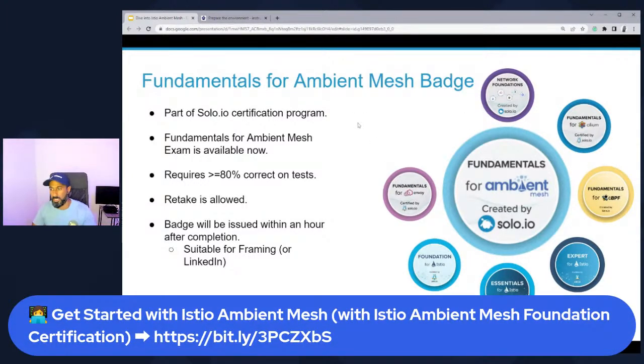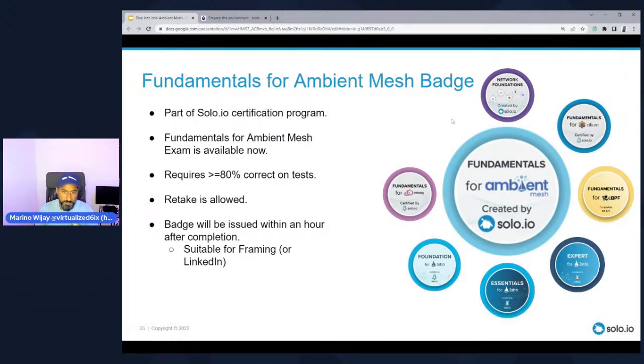The quiz just requires you to get 80%, and then you'll get one of these badges. Where's the Ambient Mesh one? Here we go. It's right in the center. So the Ambient Mesh one is a badge that will be presented to you, but you'll also notice that there are other workshops that you can take for other badges to add to your portfolio.